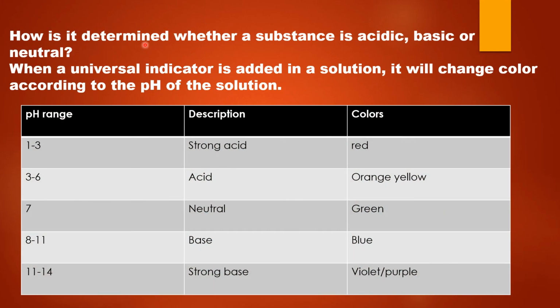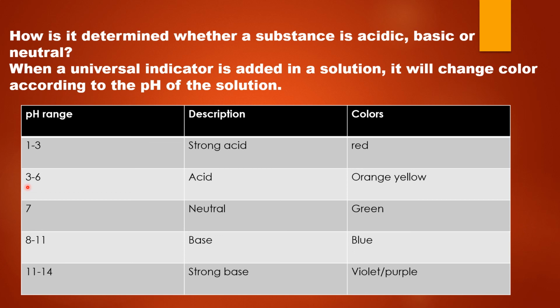So how can we determine whether the given substance is acidic, basic or neutral? Definitely with the help of universal indicator solution. When universal indicator solution is added to a given solution, the color of the solution will change according to the pH of the solution. If the pH of the solution ranges from 1 to 3, it means that the solution is a strong acid, and the color change shown by the solution will be red.